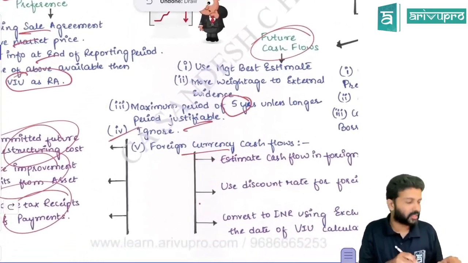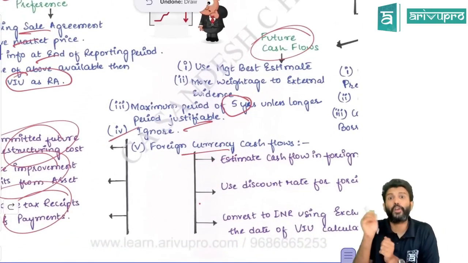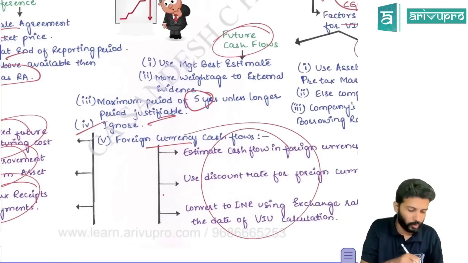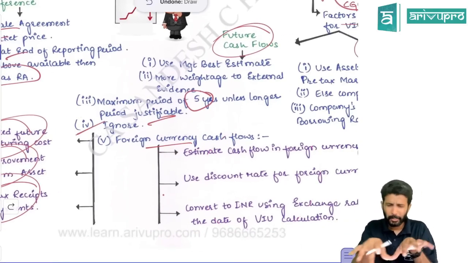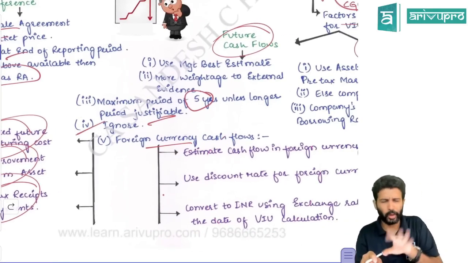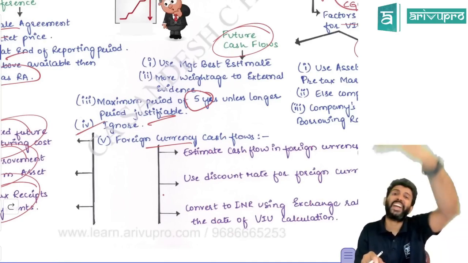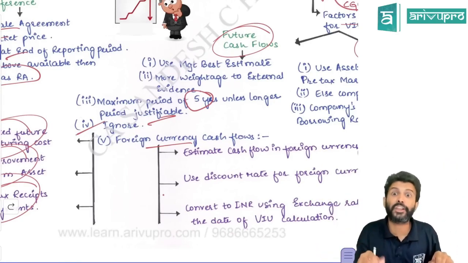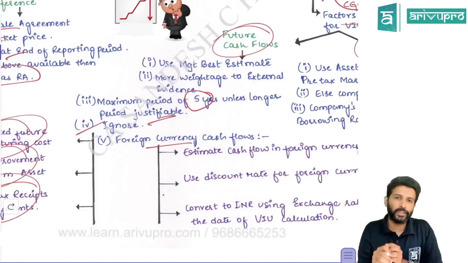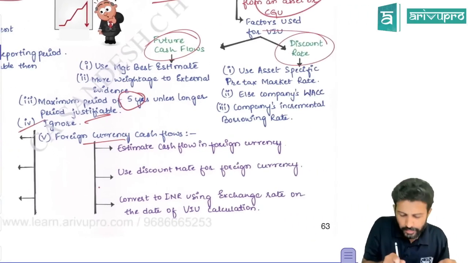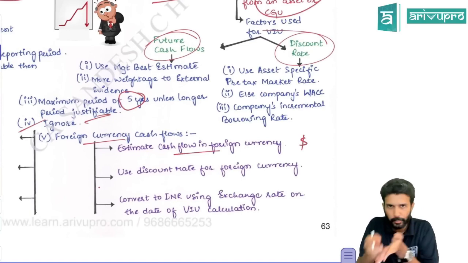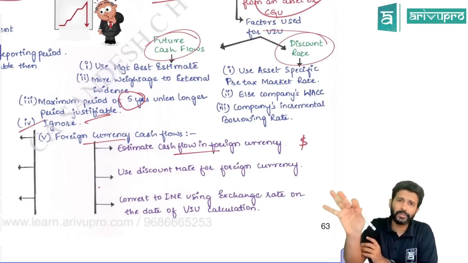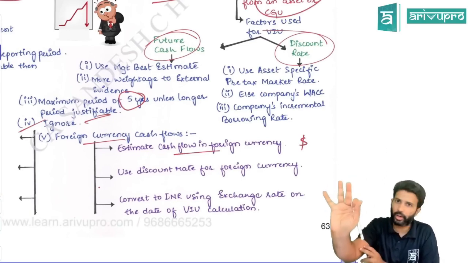However, if you have any asset where you're generating cash flow in foreign currency, this could be important. We have done a few questions on this in our regular class, but for now we'll just go through it as pointers. If you have an asset and on that asset you're getting future cash flows not in Indian rupees but in a foreign currency, let's say dollars, how do you compute this? First, take the cash flows in the foreign currency itself, meaning here, in my example, dollars. Future cash flows you do in dollars only.